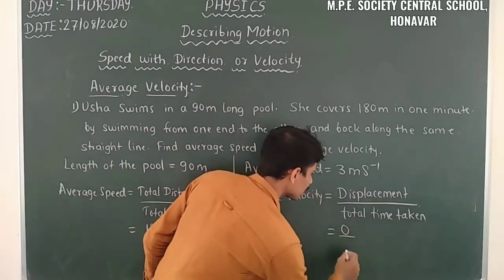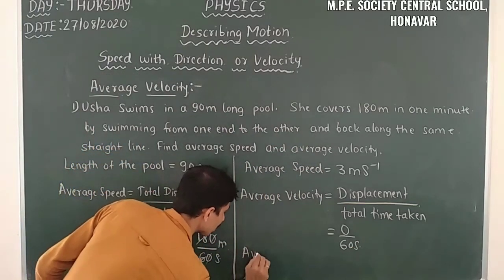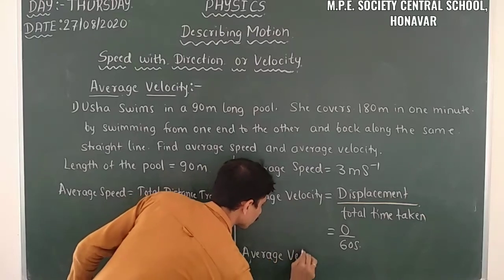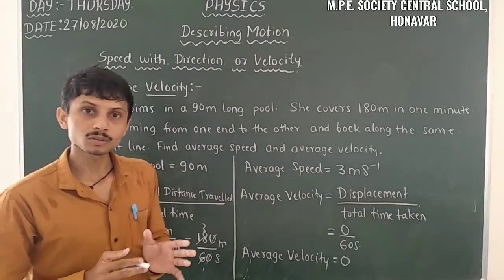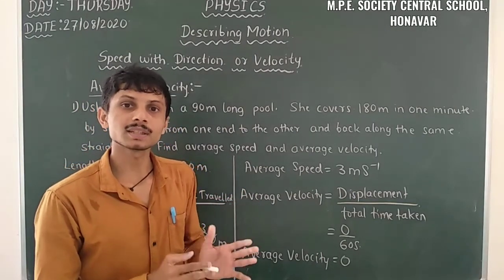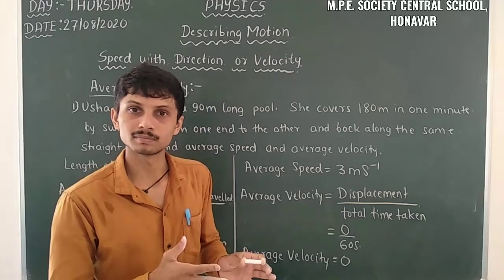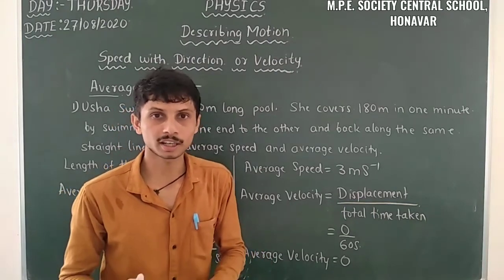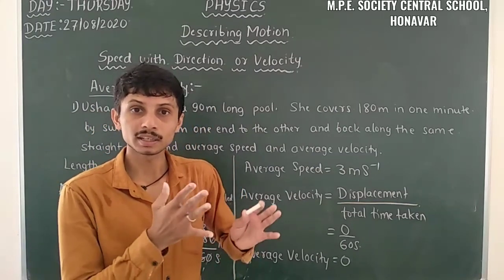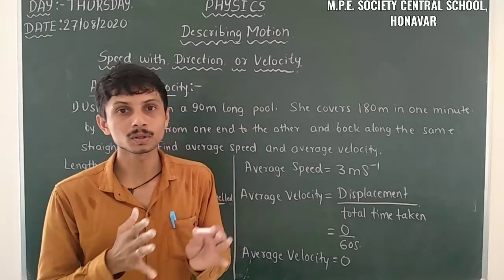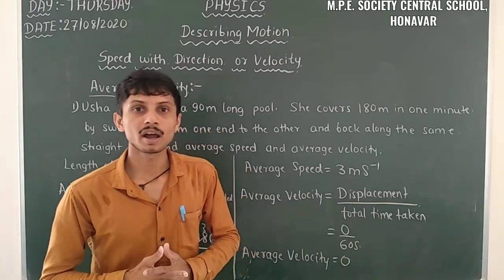So divided by total time taken, which is 60 seconds. So 0 by 60 is 0 only. That is the average velocity. Average velocity is equal to 0. So this is about velocity. We already discussed speed. Speed has only magnitude but not direction. So when we are taking speed with direction, we have to be aware of which direction, the initial position and the final position. So this is about speed with direction, or velocity.